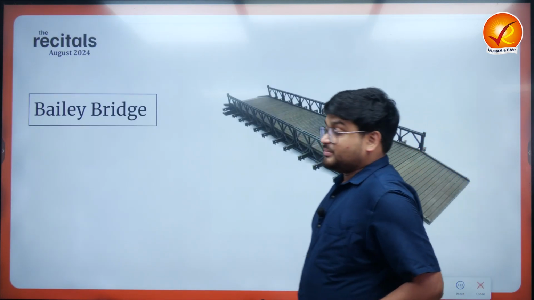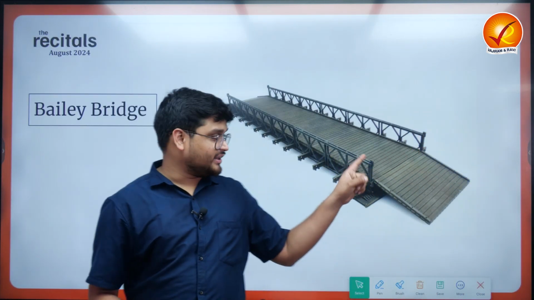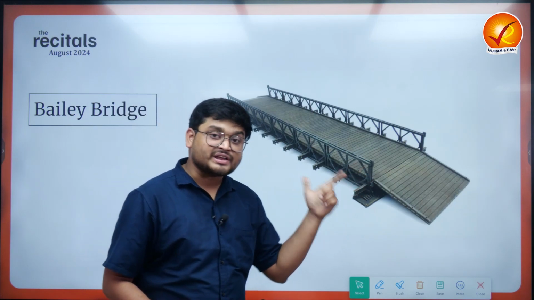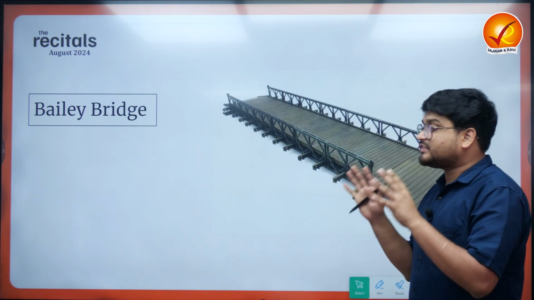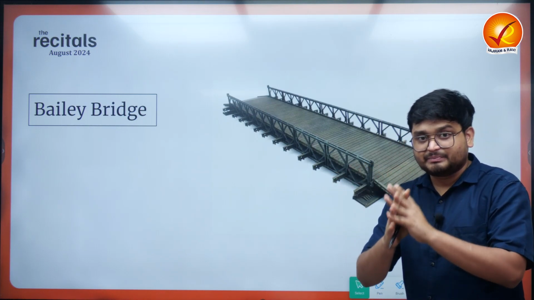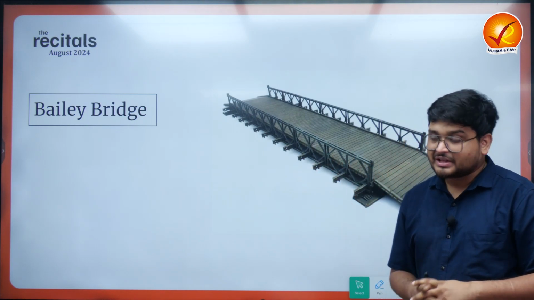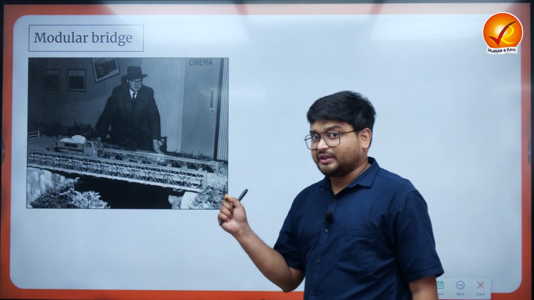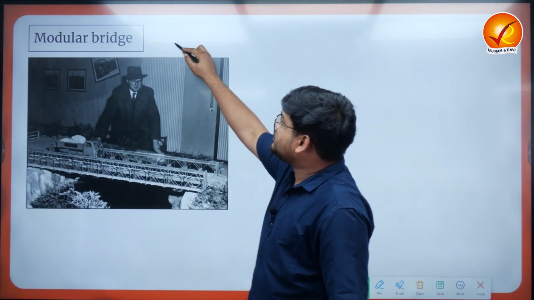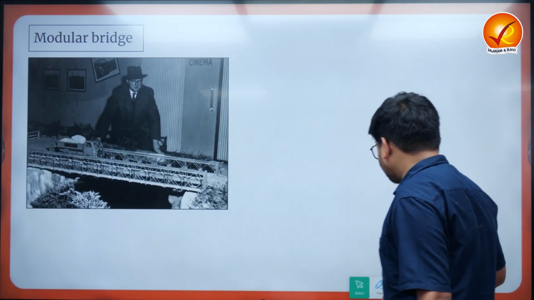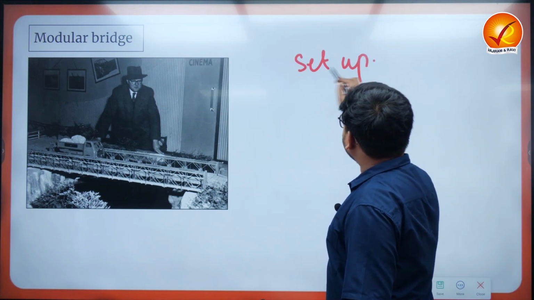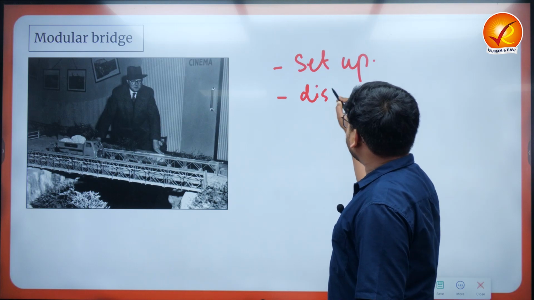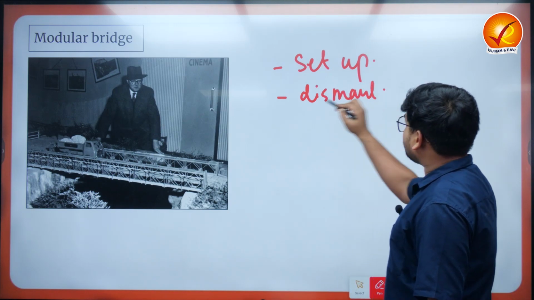In the next article, we'll be looking at this bridge which we know as the Bailey Bridge, which has been recently used in Wayanad to build a safe passage for various people affected by the floods. Now, this bridge is known as a modular bridge. That means this kind of bridge can be easily set up and easily dismantled, right?